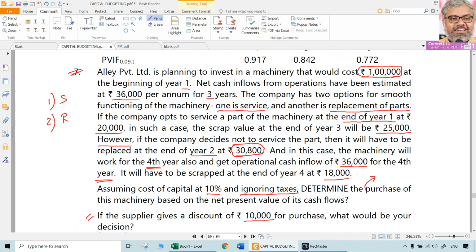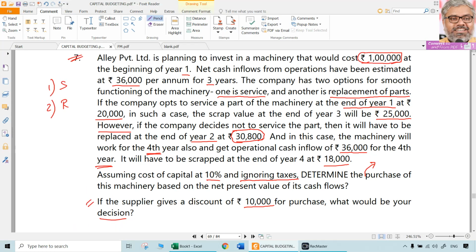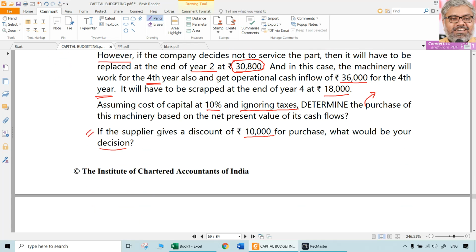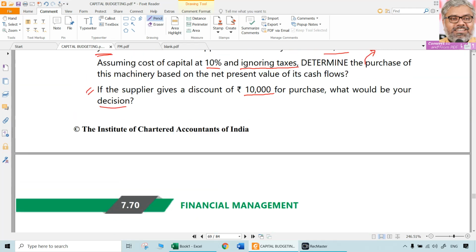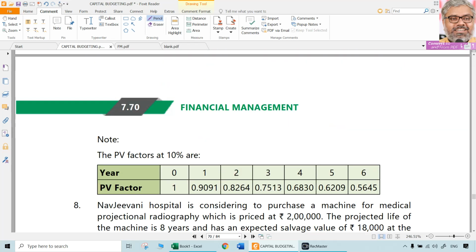So we cannot be rigid and say that I will have one procedure and follow the same procedure for any type of situation I face. That will not work. We know that particularly in financial management, and to some extent in costing in group 1 also, such an approach will not work. It has to be on a case to case basis. As the question is given, we will have to approach it accordingly.